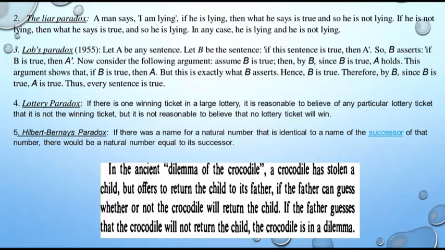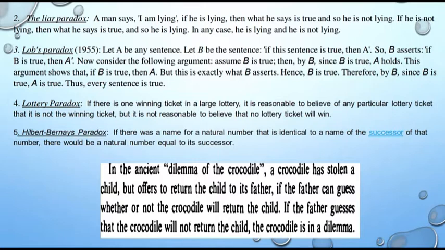Now consider the following argument. Suppose we are assuming B is true. Then by the definition of B, since B is true, then obviously A will hold. This argument shows that if B is true, then A. But this is exactly what B asserts. Hence, B is also true. Therefore, by B, since B is true, A is true. That means every sentence is true. So that means we can't conclude whether it is true or false. That's why this is Lob's paradox, not proposition. This is a paradox.